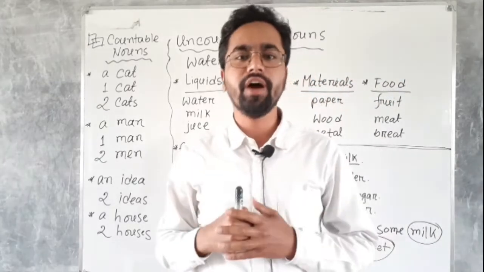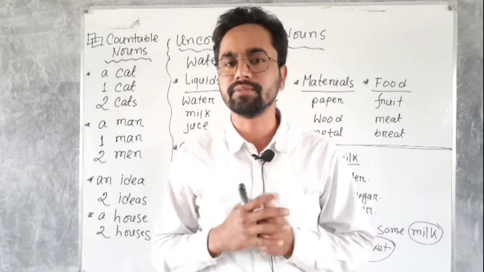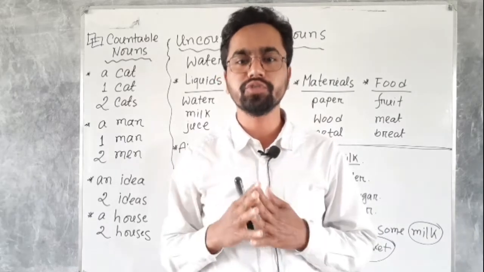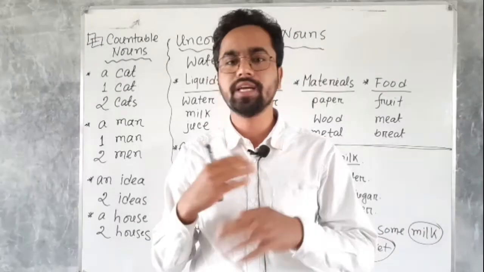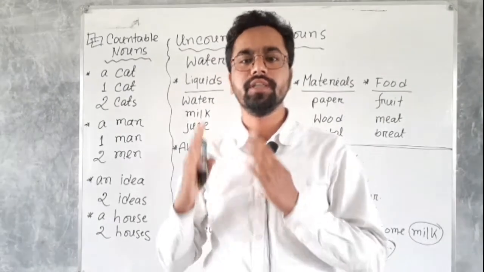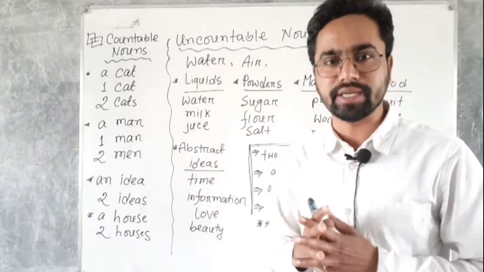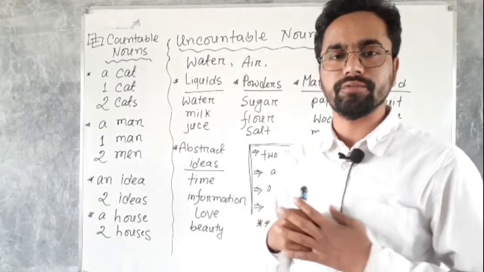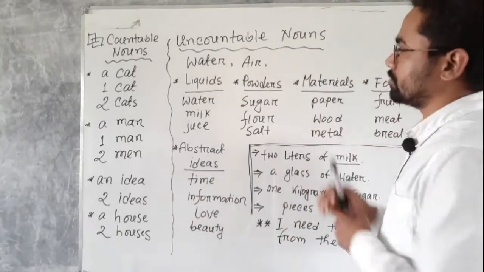Actually, you may find difficulties in finding out countable or uncountable nouns. So, I want to share a few tricks to easily find out countable or uncountable nouns in your writing, in your reading, in your speaking also.